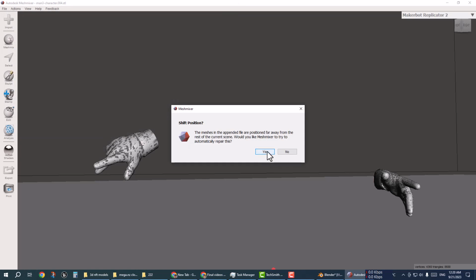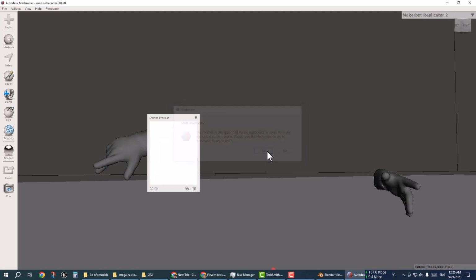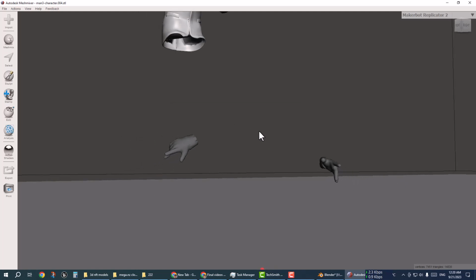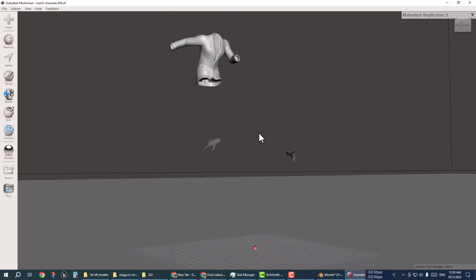Now this time I don't need to automatically repair this. It's out of range.